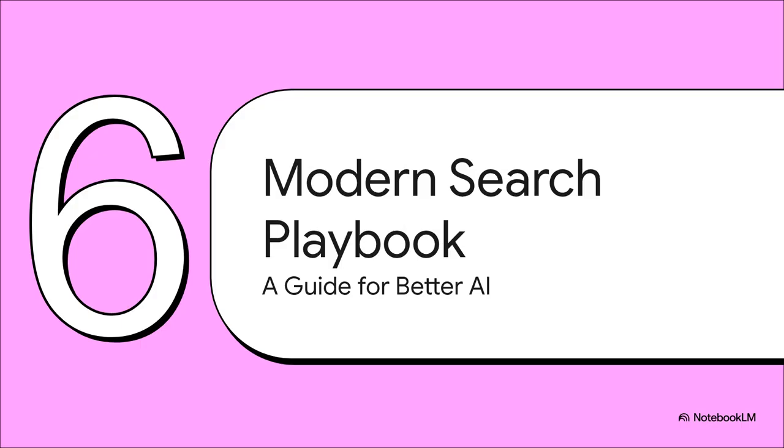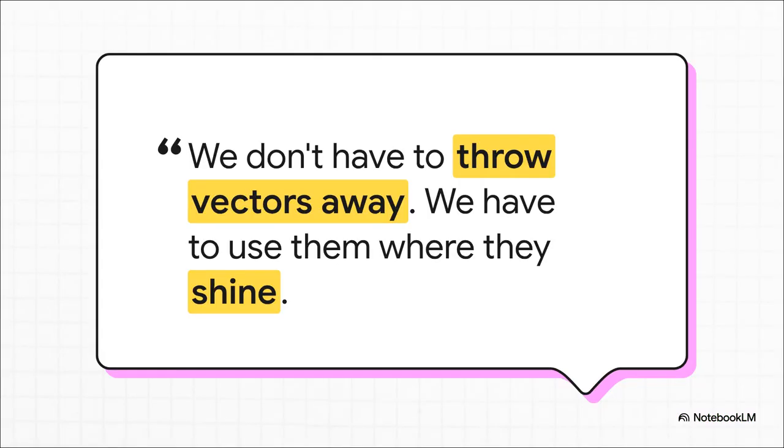Okay, so let's bring this all home. What's the takeaway for you? We can actually boil this all down into a simple, practical playbook for building better, smarter AI systems. Now, the most important thing to remember is this. We don't have to throw vectors away. Not at all. We just have to be smarter about how we use them. The key is to use them where they really shine, like understanding the general vibe or intent of a question, and then pair them with other techniques for the stuff they're not so good at.